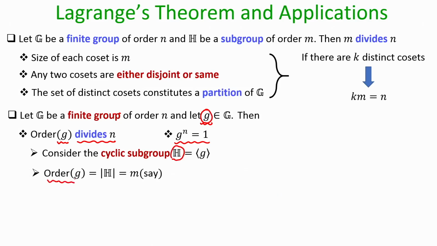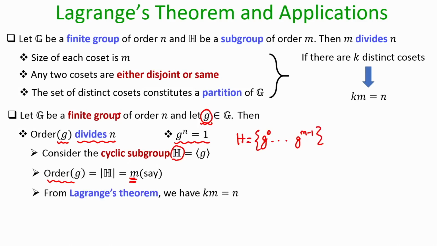the order of the element small g is m. Well, if the order of the element small g is m, then the number of elements in the subgroup H that I have constructed will also be m, because I have constructed H by computing g power 0 up to g power m minus 1. That is my cyclic subgroup. But what exactly does the Lagrange theorem say? If you have a finite group and a subgroup of that, then the order of the subgroup always divides the order of the parent group.